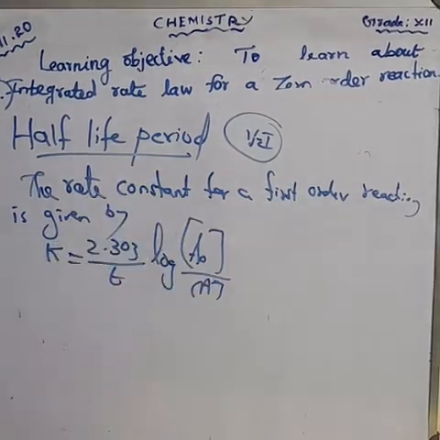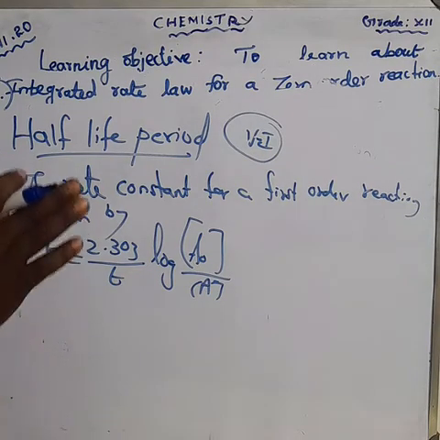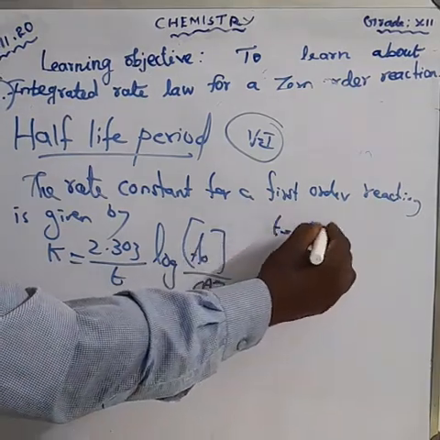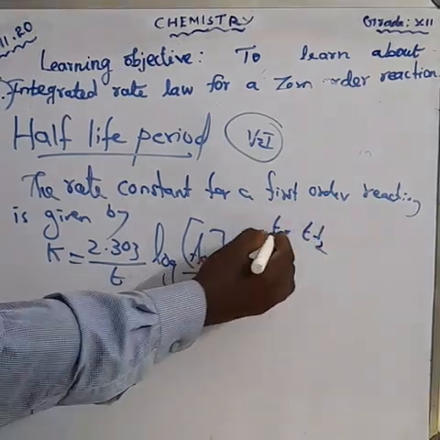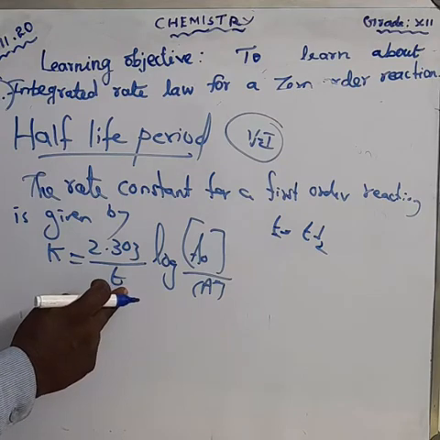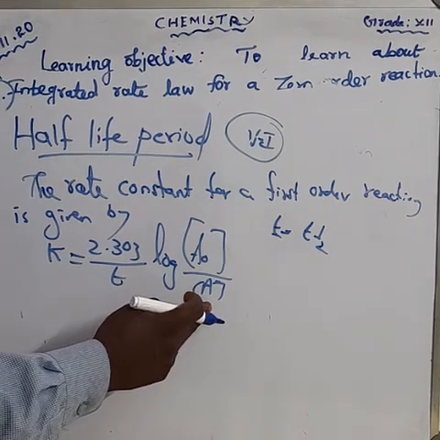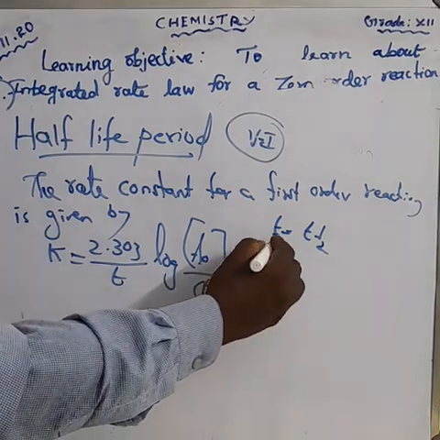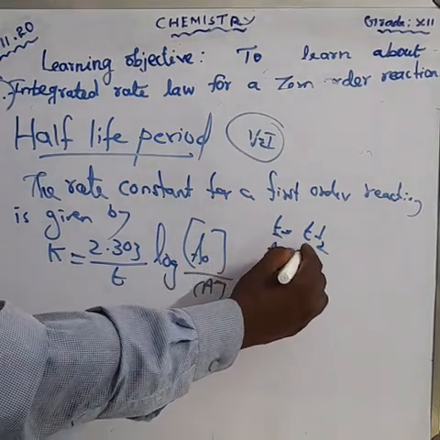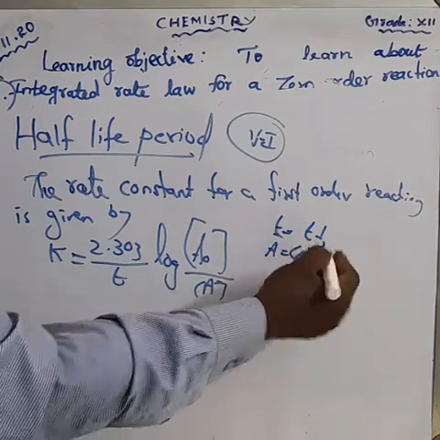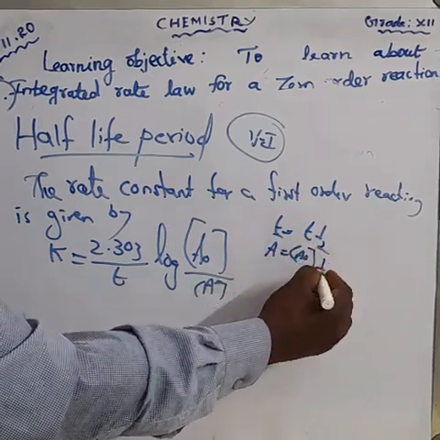Here, what is the value of T and what is the value of A? The value of T is equal to T half. And A is equal to A naught by 2, A naught half.